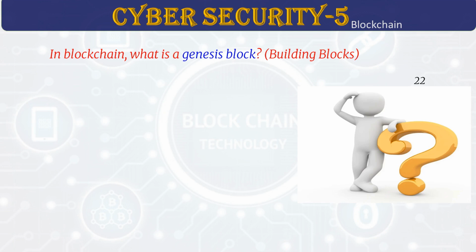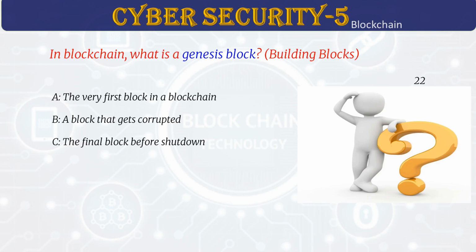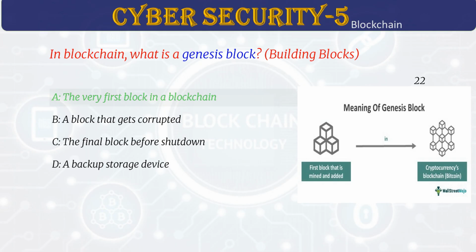In blockchain, what is a Genesis block? Answer A. The very first block in a blockchain. The first block in a blockchain is called the Genesis block or block 0. It is the very start of the chain. It is created by hand when the blockchain begins. Since it's the first, it doesn't point to any previous block.